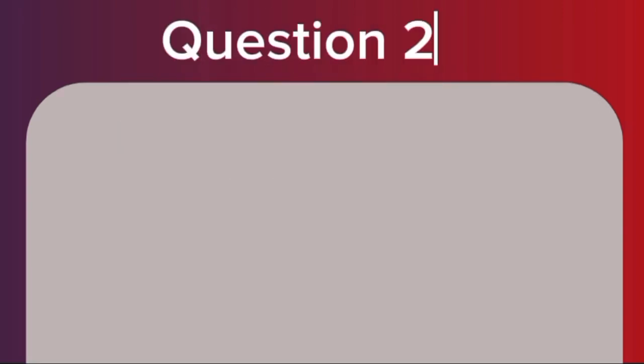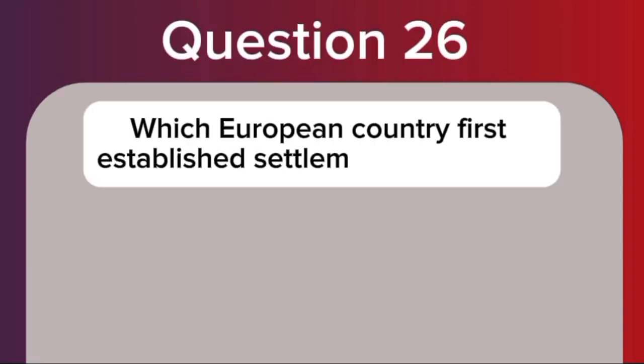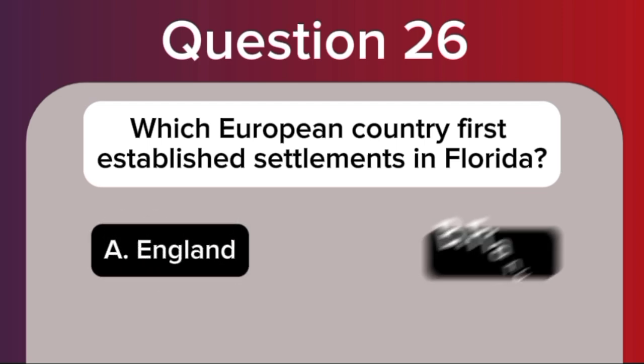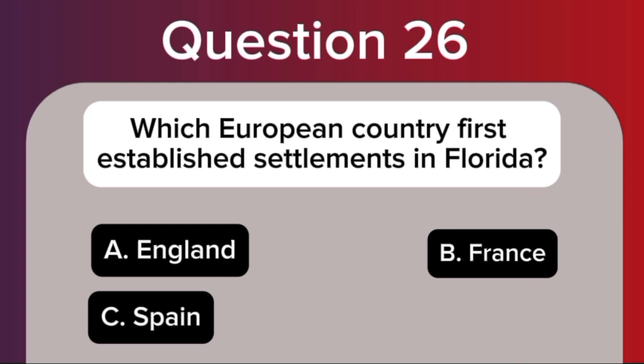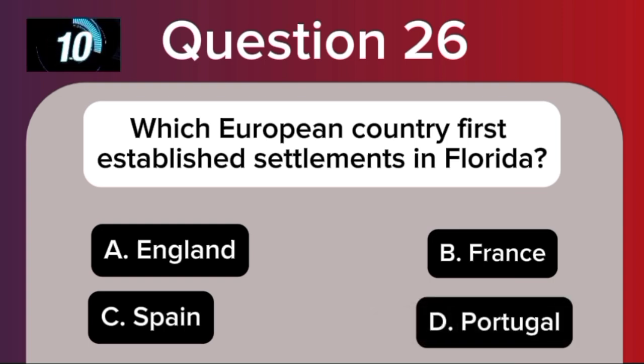Question 26. Which European country first established settlements in Florida? A. England. B. France. C. Spain. D. Portugal.